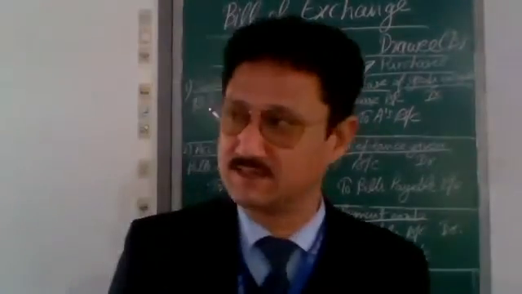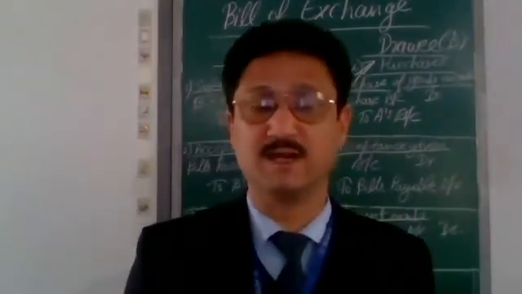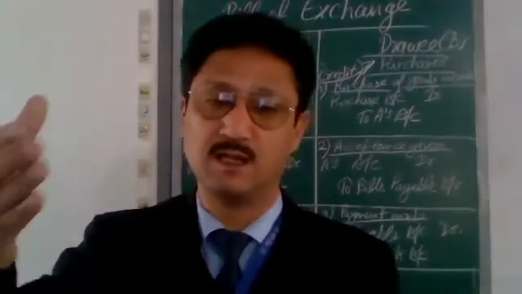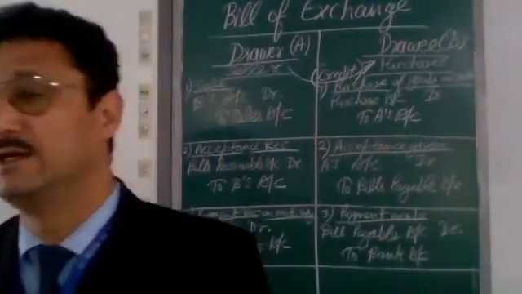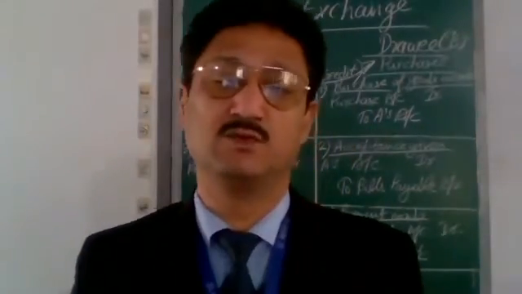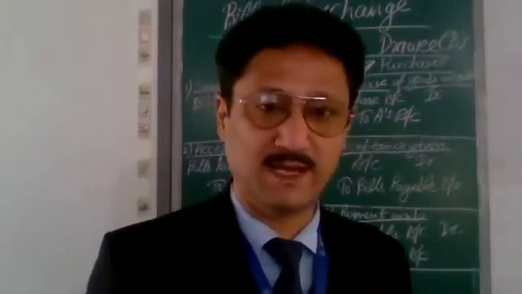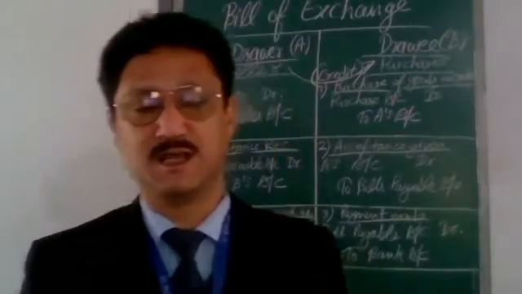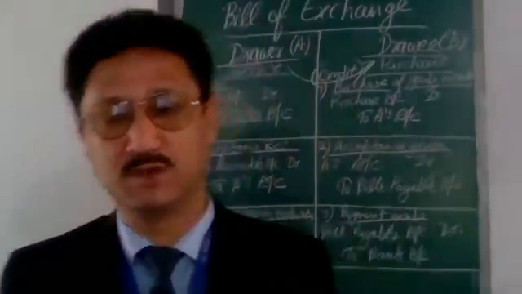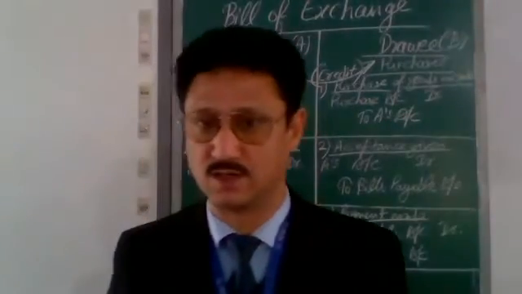creditor account debit to bill receivable, because the bill is endorsed to a person, our creditor. It can be in full settlement also, so that you have to see. And if it is sent to the bank for collection, if the drawer does not want to involve himself in collection and payment of bills by himself, then he may give this duty to the bank. He may send the bill to the bank for collection, and on the due date, maturity date, the bill will be collected by the bank on behalf of the drawer.